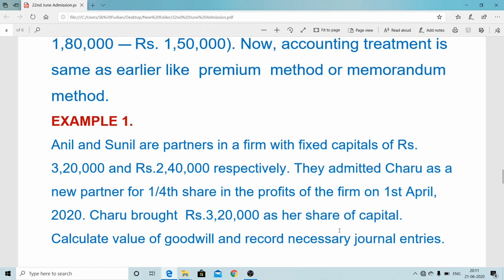Charu got 1/4 share and she has to pay 3,20,000. If she wants to buy the full partnership firm, meaning one, then how much should she pay? 3,20,000 into 4, that is 12,80,000. But practically if you calculate the old capital 3,20,000, 2,40,000 plus 3,20,000 of the new partner, if you add, it comes to 8,80,000. So the difference will be goodwill.